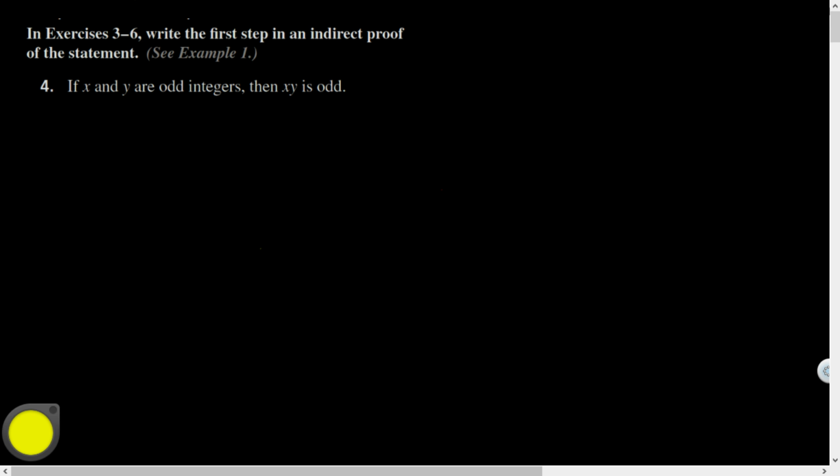We were talking about indirect proof and inequalities in a single triangle. I'm on page 340, going to show you a couple of problems. Here it says, write the first step in an indirect proof, also known as proof by contradiction. It says, if x and y are odd integers, then xy is odd. If I wanted to prove this, or disprove it, one of the ways I could go about trying that with an indirect proof is to assume x and y are not odd integers.